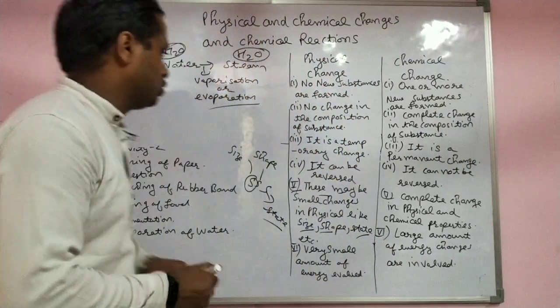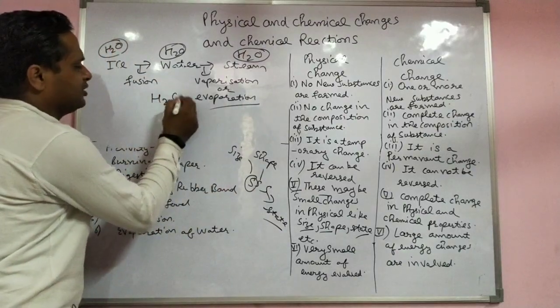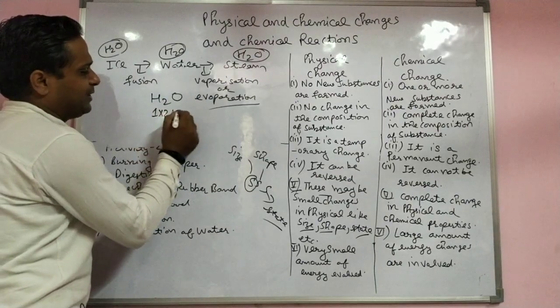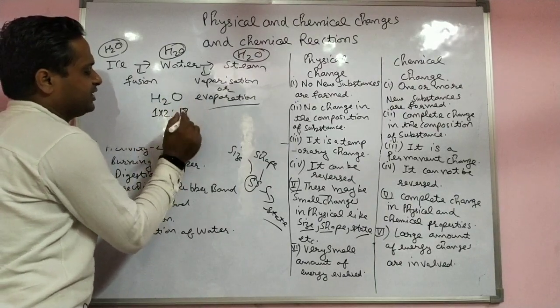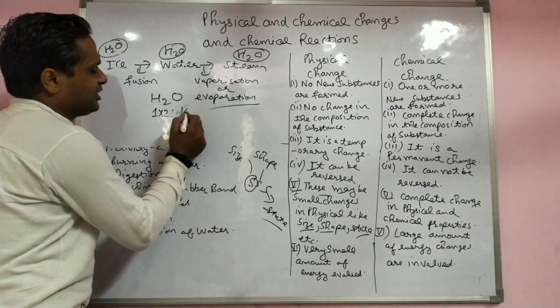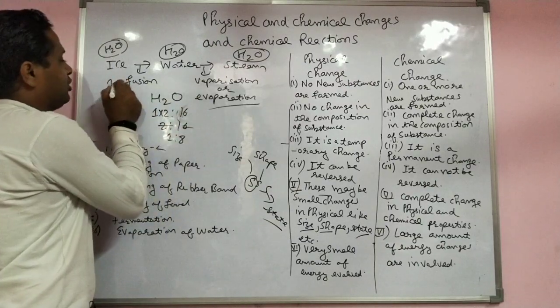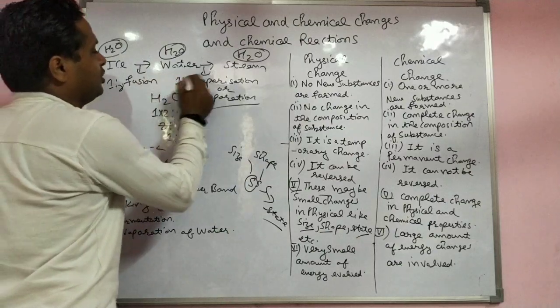Mass of hydrogen 1 multiplied by 2, and oxygen 16, ratio 1 to 8. Their composition is also 1 to 8 there, and there also.